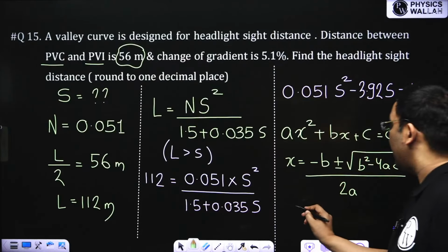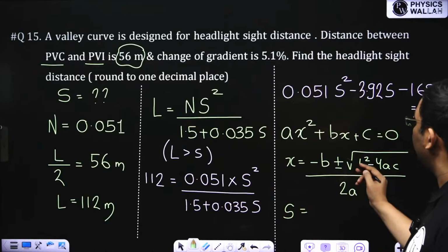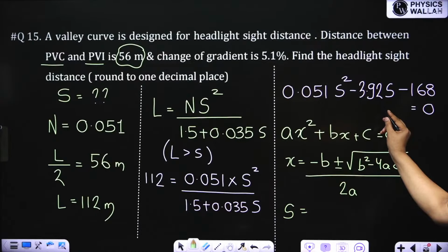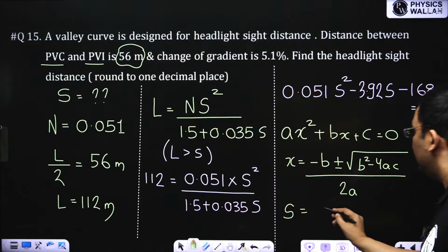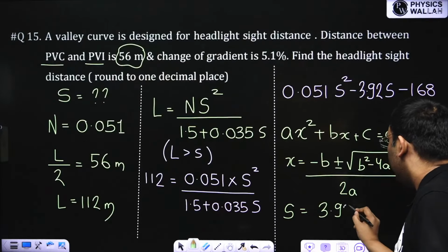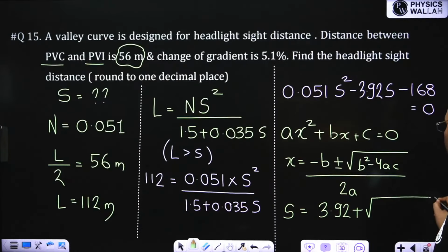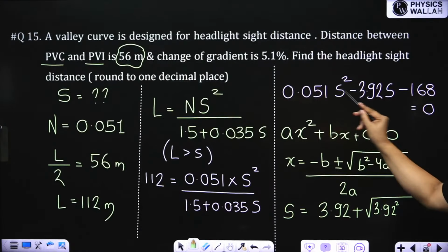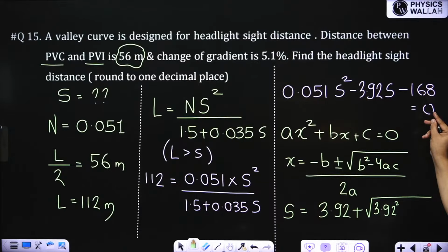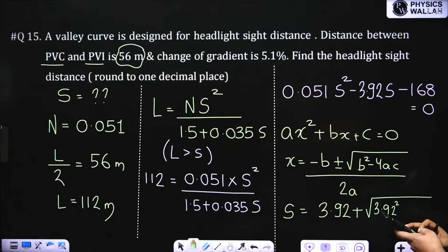So using this equation, x will be equal to, if we compare the coefficients, this is b, minus b. So b is minus 3.92, minus b will be 3.92. Then I can take plus and minus. If I take minus, the answer will come in minus. So I'll take plus. Root under b square, 3.92 square minus 4ac. A is this one, you see, and C is minus 168. So 4AC will be 4 into 168 into 0.051, and this is coming